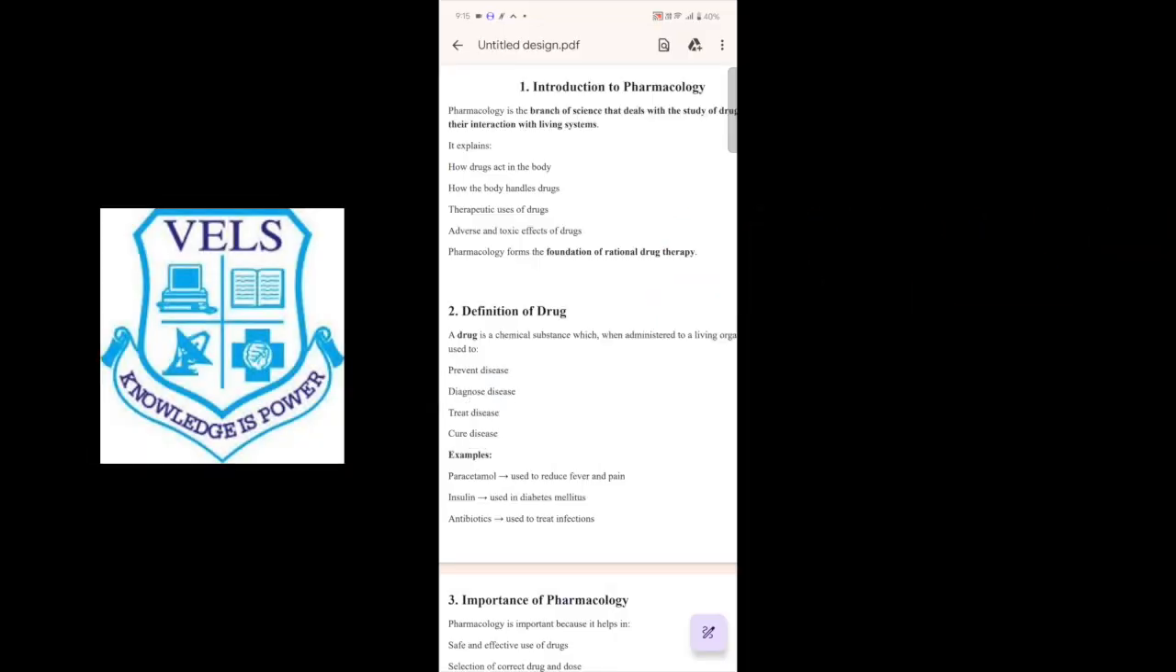In the field of healthcare, medicines play an important role, right? Not only in healthcare, in our day-to-day life also, we often use medicines to treat different health problems like fever, pain, infections, diabetes, etc. Right? But have you ever thought how these medicines work inside our body and how the medicine or tablet knows exactly where to show its action in the body?